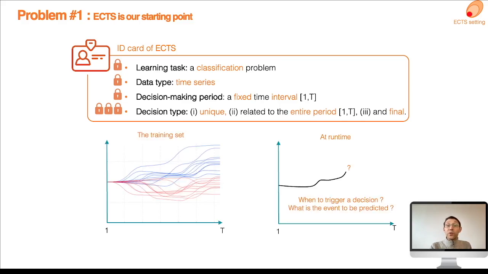As a reminder, the training set consists of complete and labeled time series. When using the model, 2 questions must be addressed. First one, when should the model trigger its decision? And second one, what is the event to be predicted? Or equally, what is the class of the input time series?